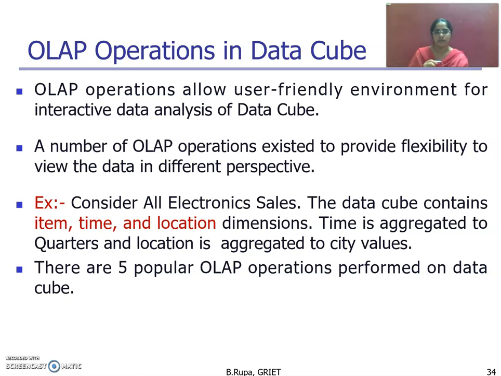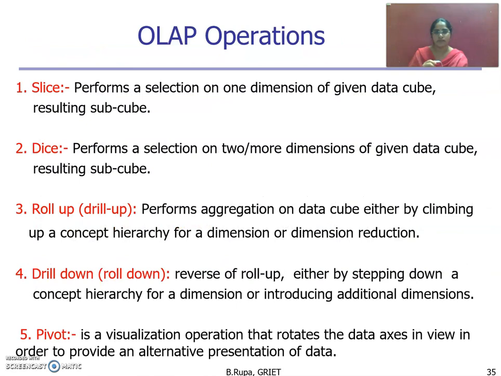We have five popular OLAP operations that can be performed on a data cube, and we will discuss all five. They are slice, dice, roll up (which we can also call drill up), drill down (which we can also call roll down), and the next one is pivot.